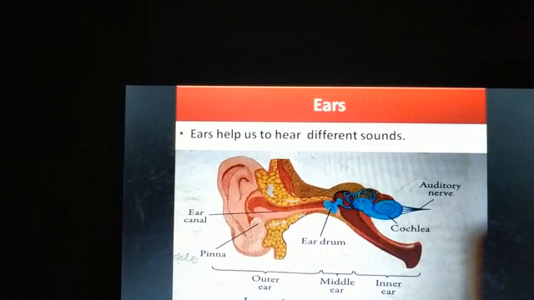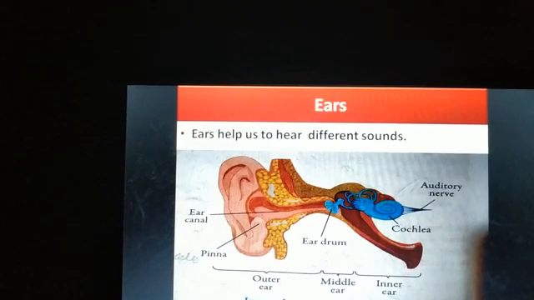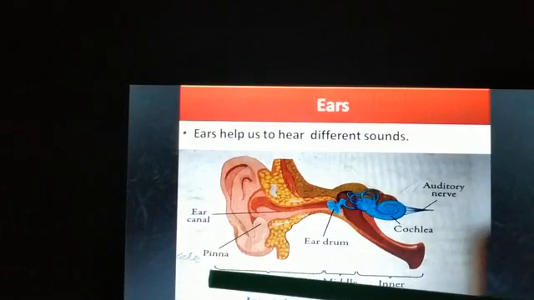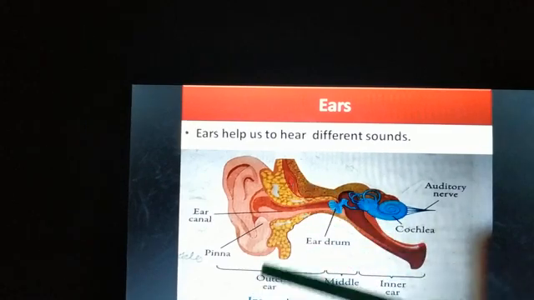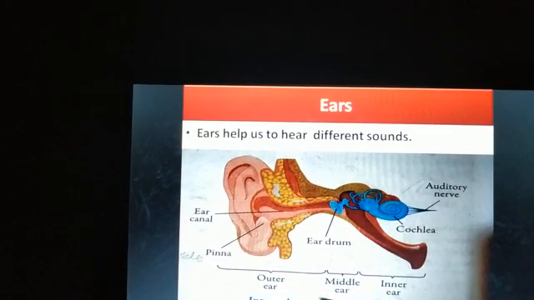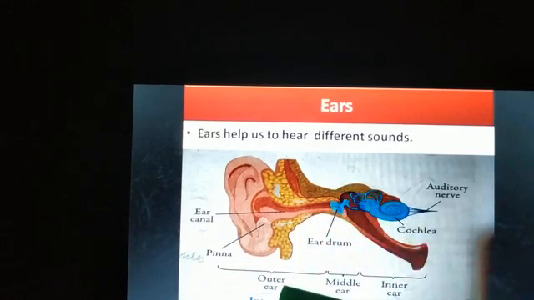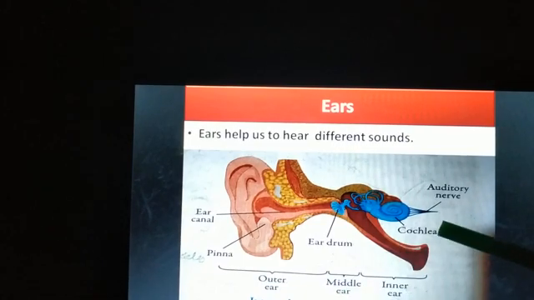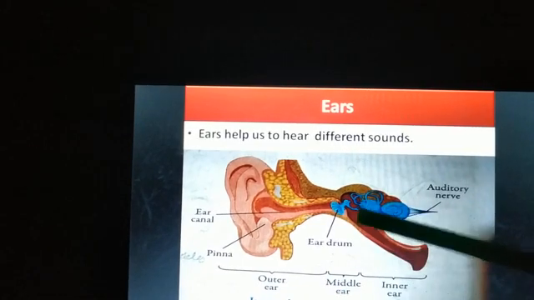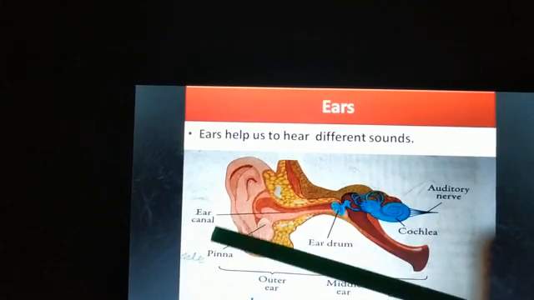And apart from hearing, the ear also plays a role in maintaining our body balance. So here you need to remember the three different parts of the ear: the outer ear, middle ear and inner ear, and the cochlea is present in the inner ear. In the middle ear we have the eardrum, and in the outer ear we have the pinna and the ear canal.